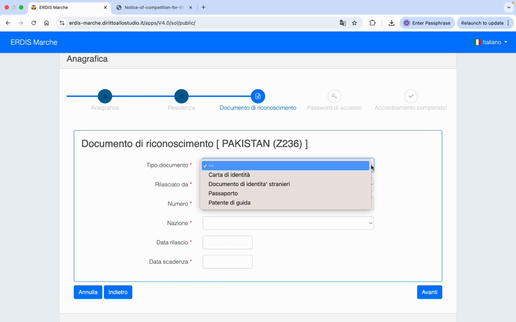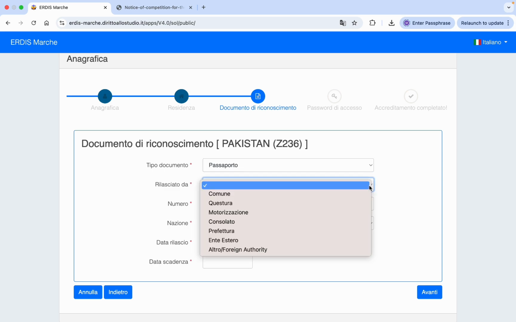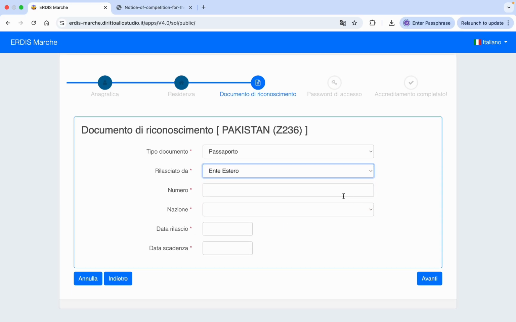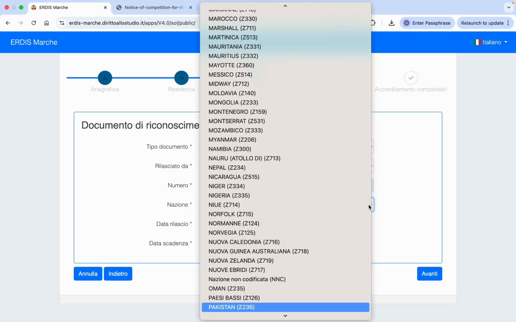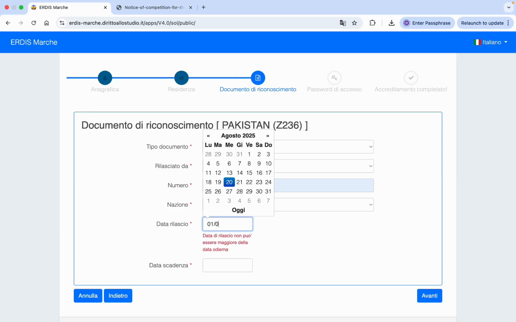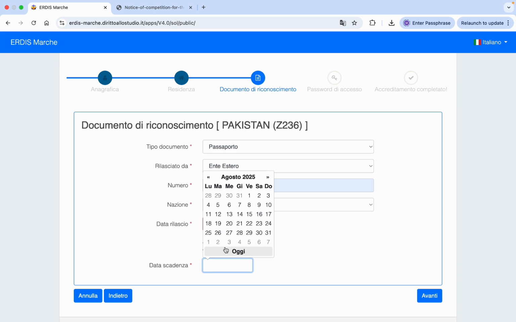So tipo di documento is passaporto for your passport. Then who has released this passport, so you can write ente estero, that is the foreign entity that has issued your passport. Here you need to write your passport number, so let's say this passport number. Then you need to write the country that has issued this passport, so Pakistan, and here you need to write the date of issue, so let's say 1st January 2020, and then the date of expiry, let's say